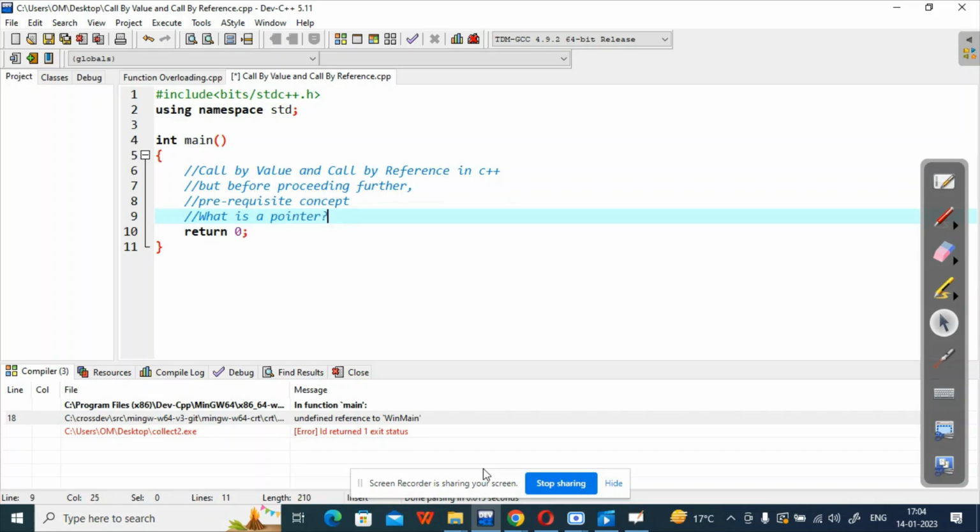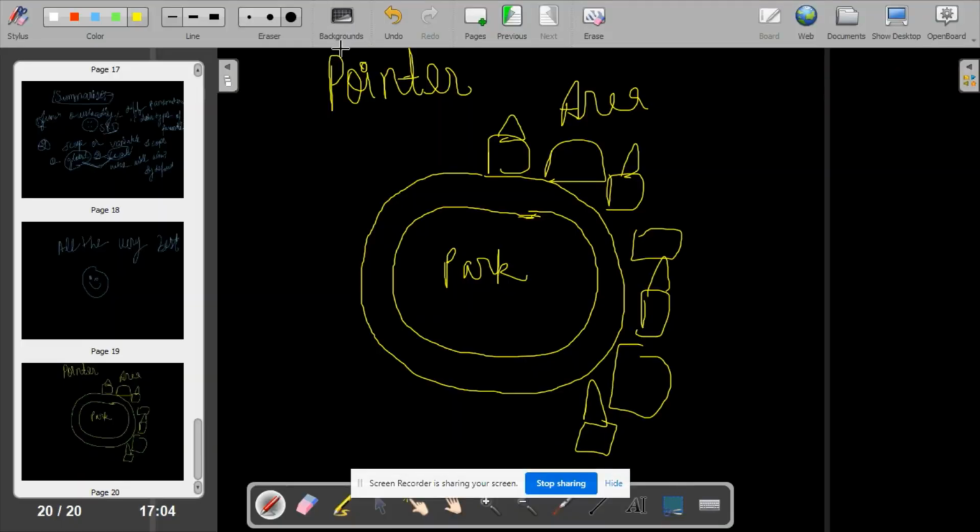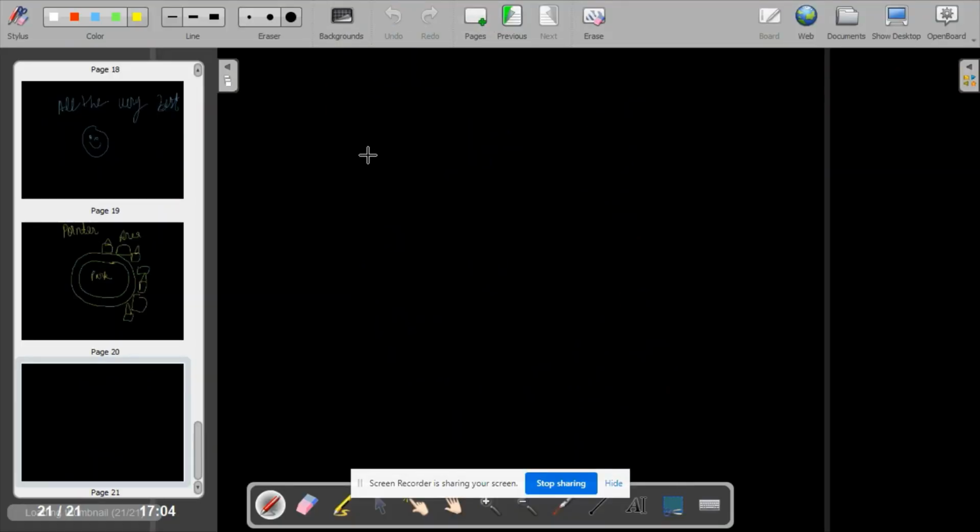So let me take you to the open board to explain what we mean by pointers. In the previous lecture I explained scope in real life by giving a real life example, and then I connected that term to programming.